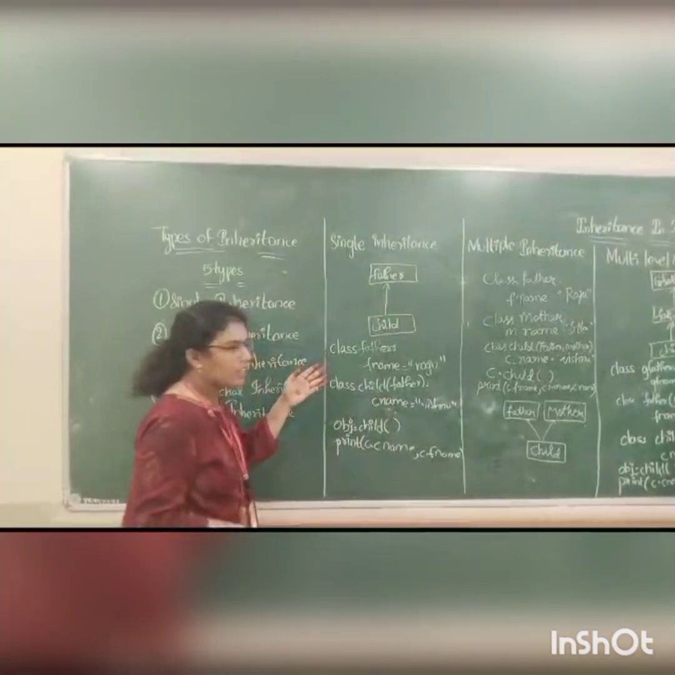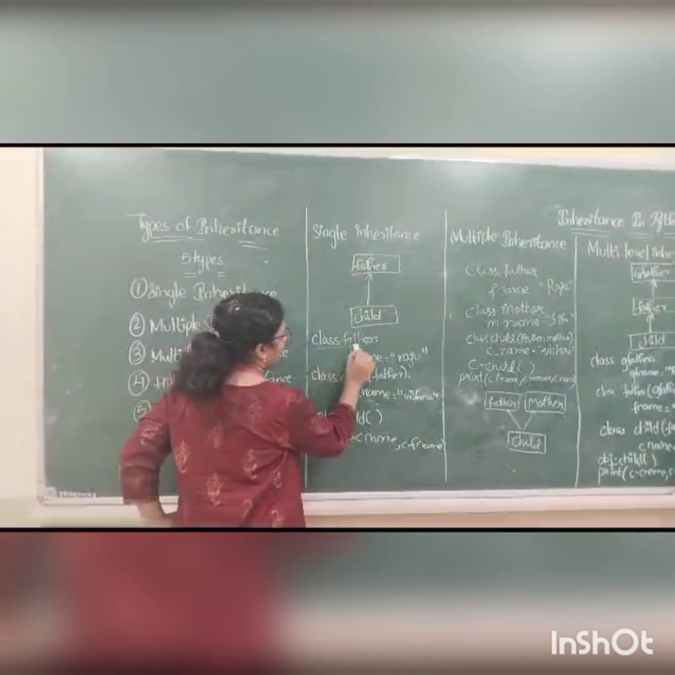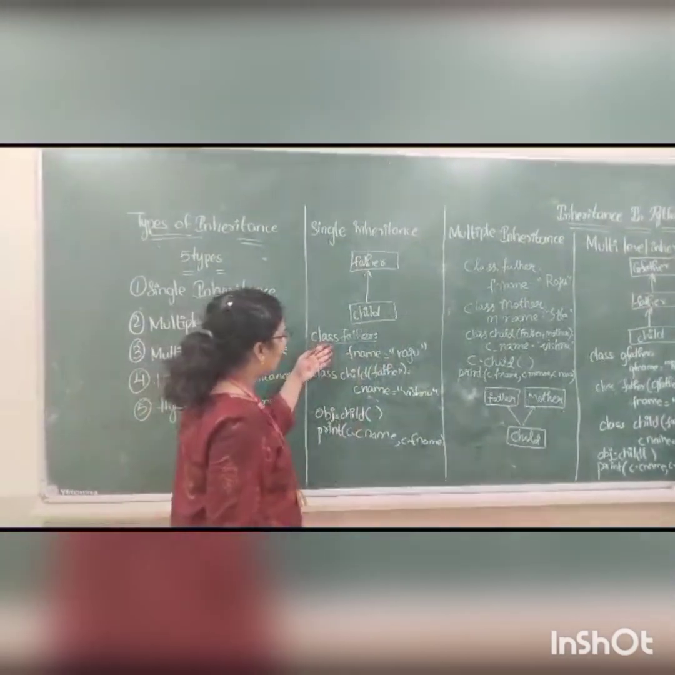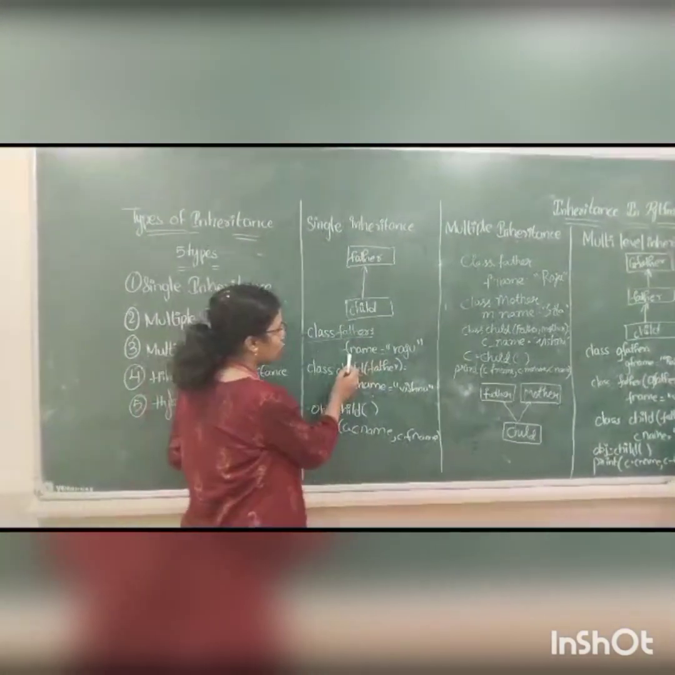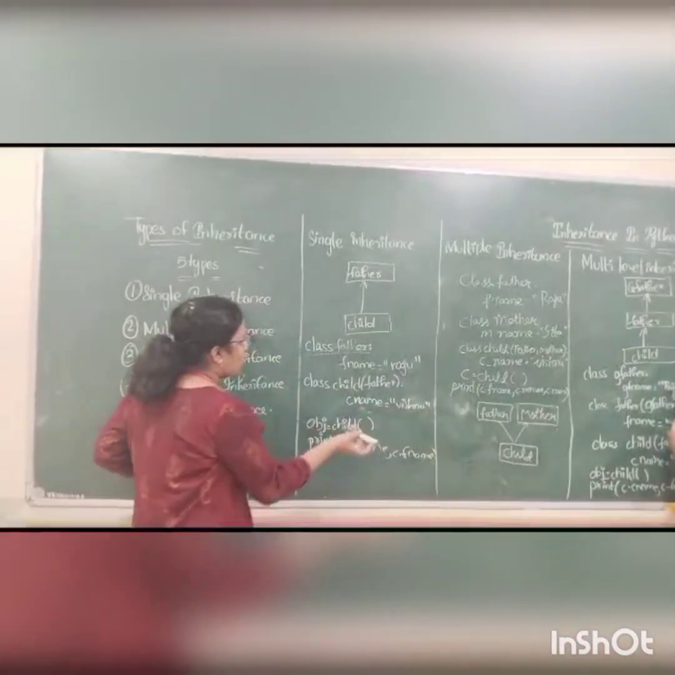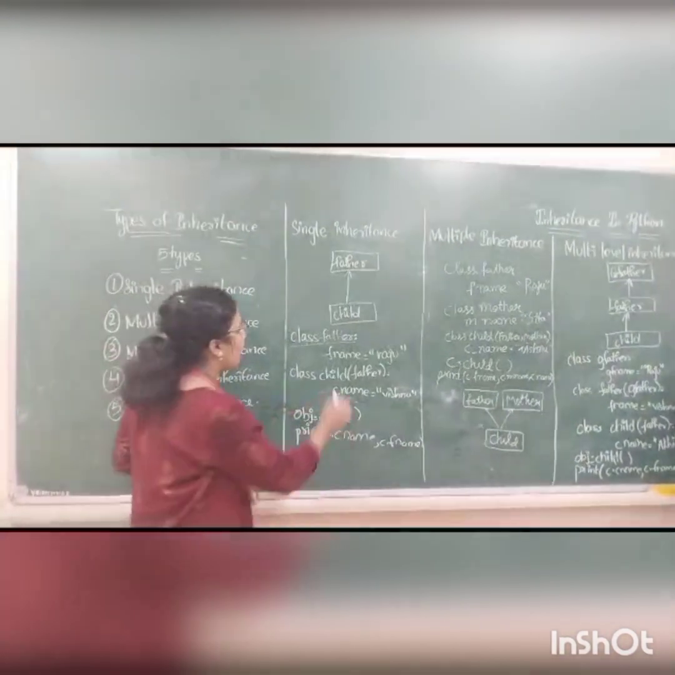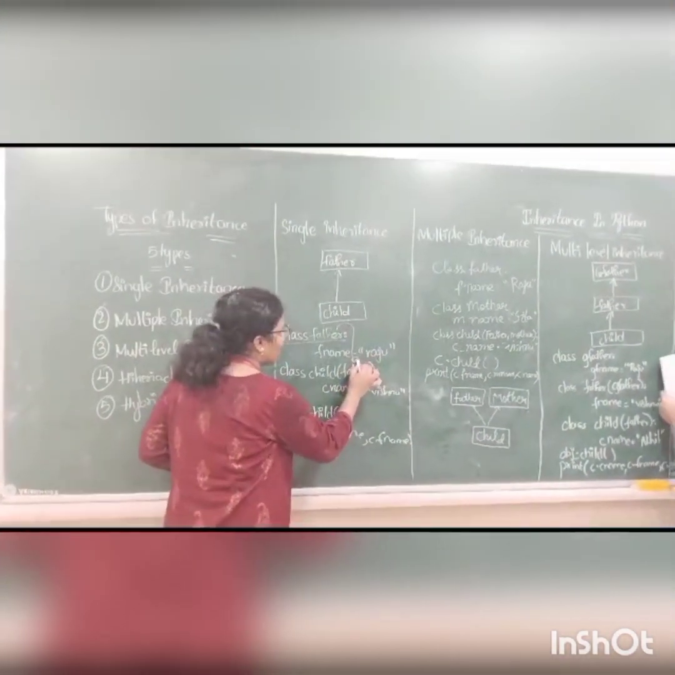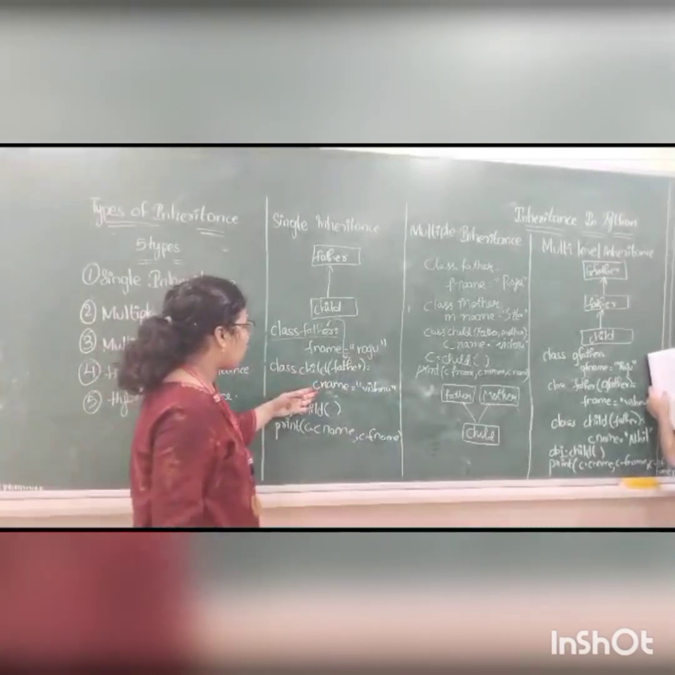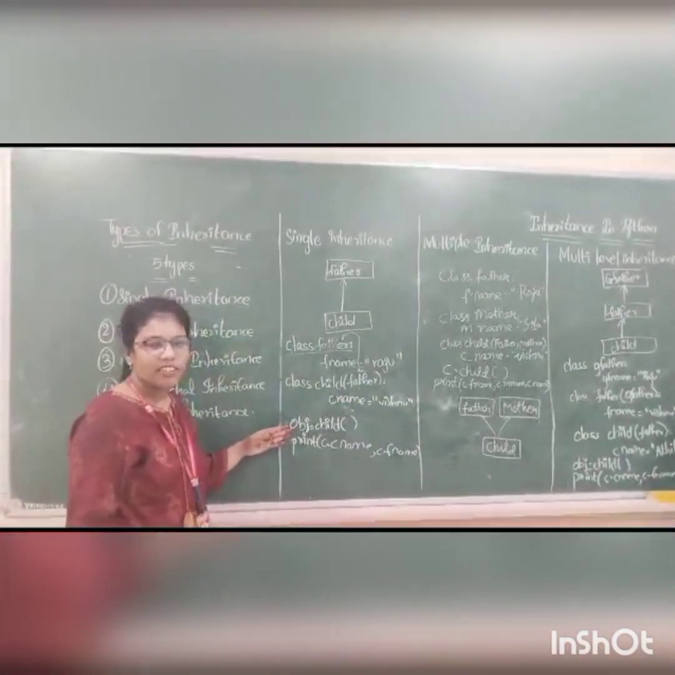Now I am going to explain a simple program to understand single inheritance. First of all, I created the class for the parent, that is class Father. I wrote one attribute, that is father name is equal to Raju. And I created the class for the child, that is class Child, and I inherited the Father. And I created the attribute for the child, and now I have created the object for the child.